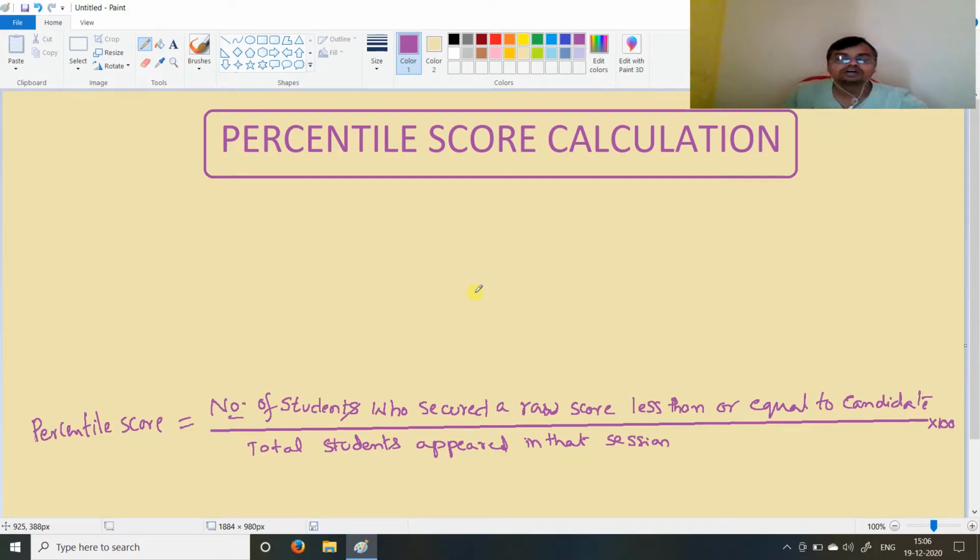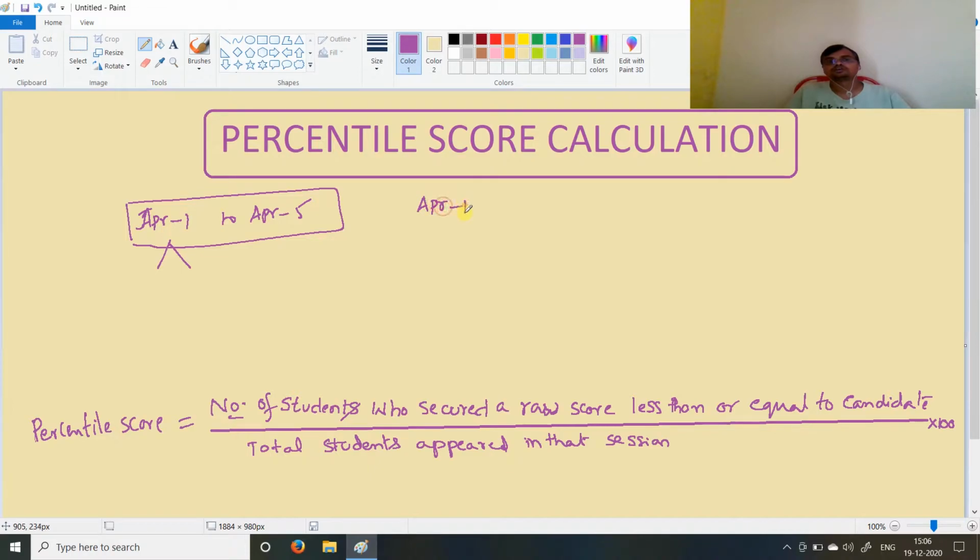For example, suppose April 1st to April 5th, the Mains exam is conducted for 5 days. For each day there will be two slots, morning slot and afternoon slot. Suppose April 1st, you take the morning slot and afternoon slot. Each slot, how many marks? The Mains exam will be conducted for 300 marks. Morning slot may be easy.